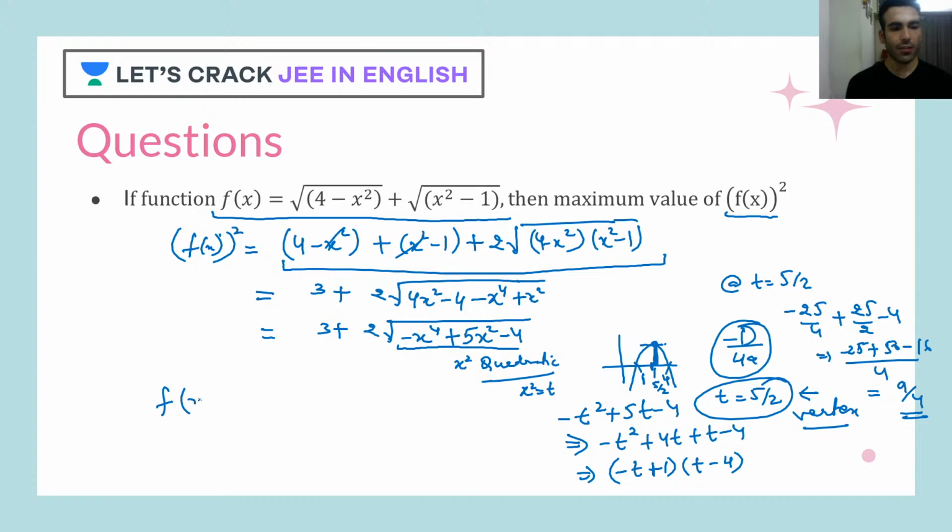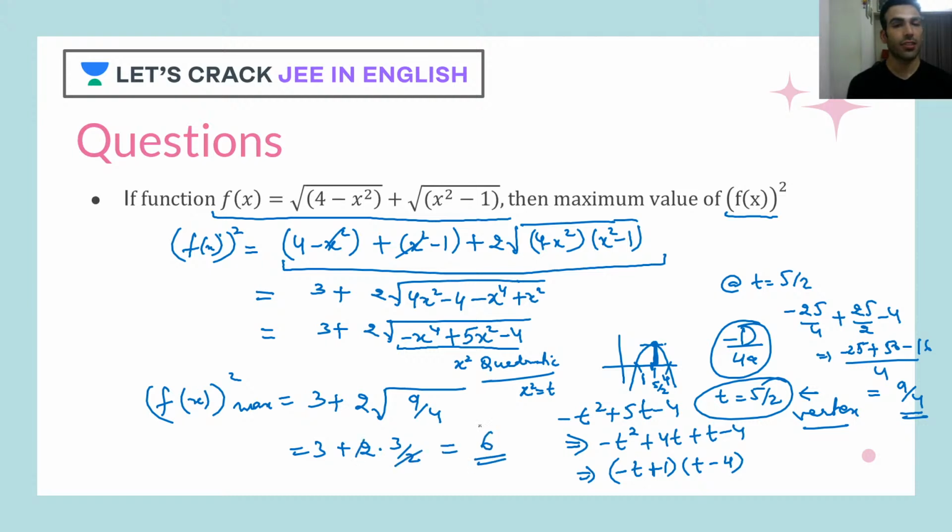So the max of f of x whole square would be 3 plus twice of 9 by 4. The 2 will cancel out, so eventually we'll get 6. So 6 is the right answer. This is the maximum value of f of x whole square.